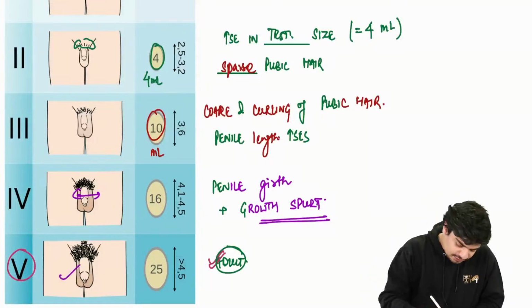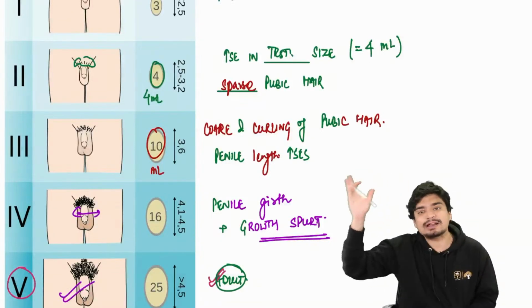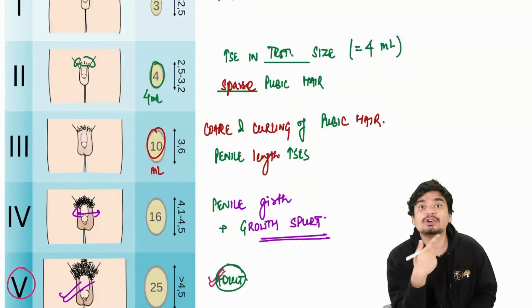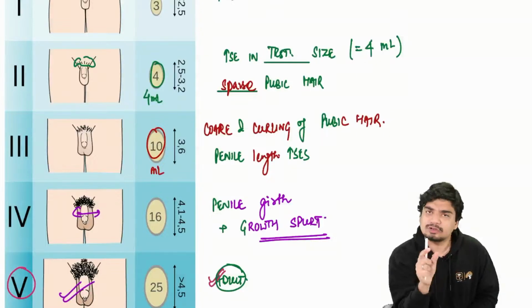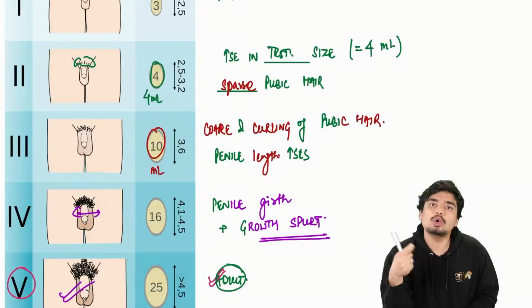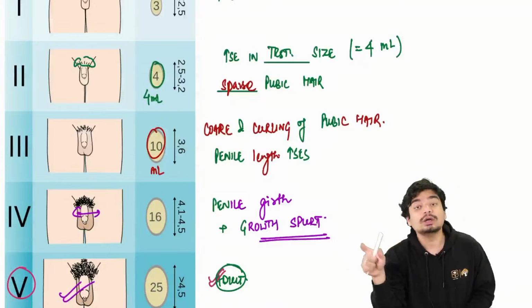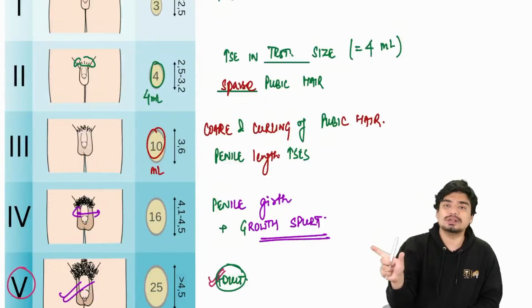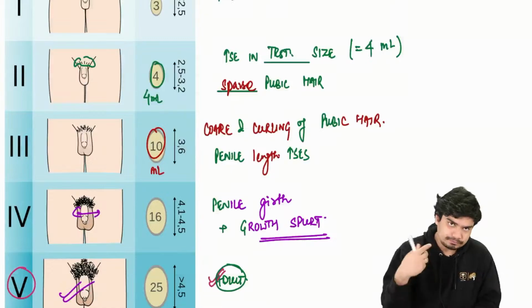And finally, Tanner stage 5 is what? Tanner stage 5 is adult pattern. Alright, so Tanner stage 1 prepubertal, Tanner stage 5 adult pattern, Tanner stage 2 is what? The first sign of puberty, so testicular enlargement, increase in testicular size. After T comes P, pubarche, so sparse pubic hair. Tanner stage 3, third letter of English alphabet, C, coarsening and curling of pubic hair and increase in penile length. Tanner stage 4, growth spurt and increase in penile width. So this is Tanner staging as far as males are concerned.